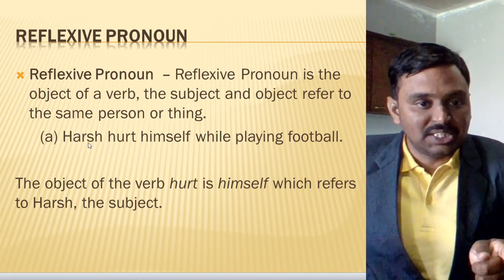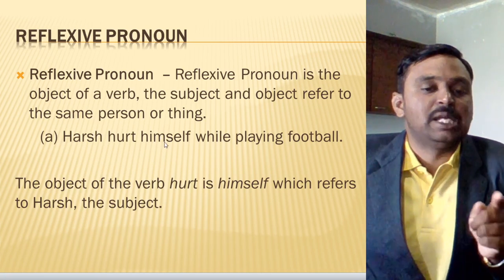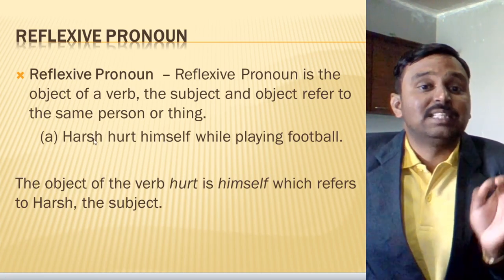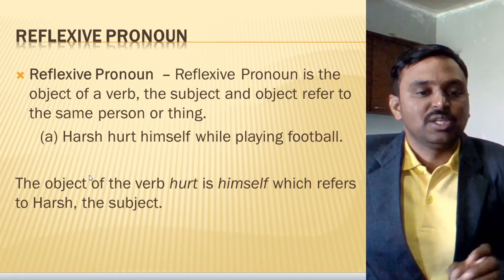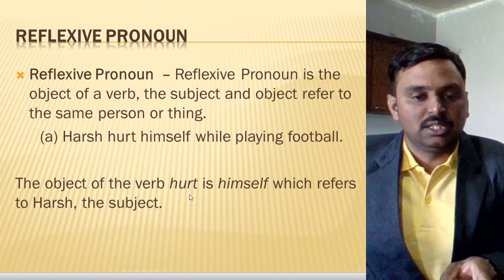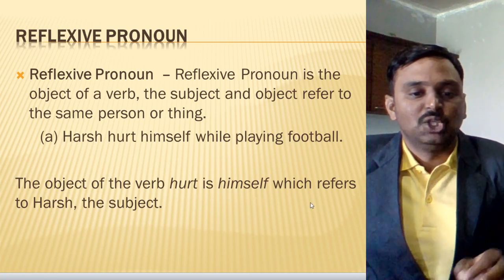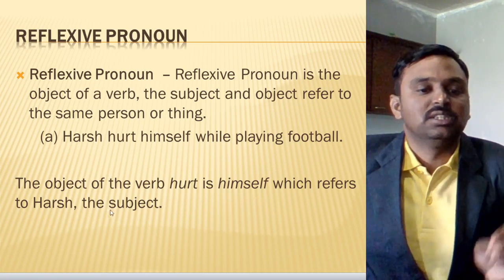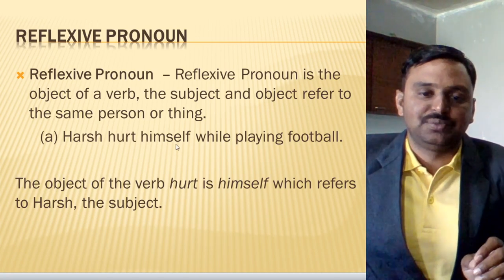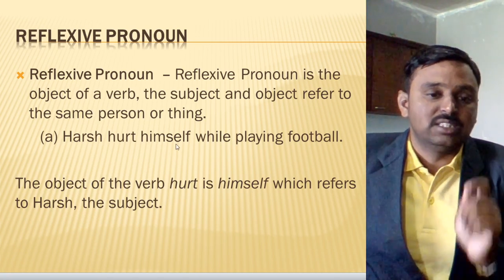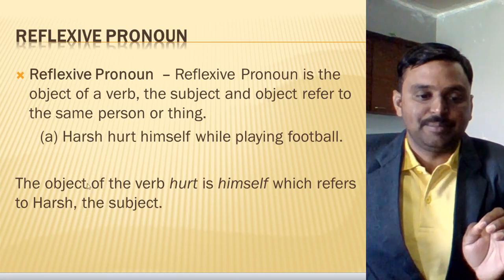Harsh is the subject here, and this reflexive pronoun himself is referring to the subject only. This is the important point that you need to understand. The object of the verb hurt is himself, which refers to Harsh, the subject. Getting it? So Harsh is the subject here, and himself is the reflexive pronoun referring to the subject only.